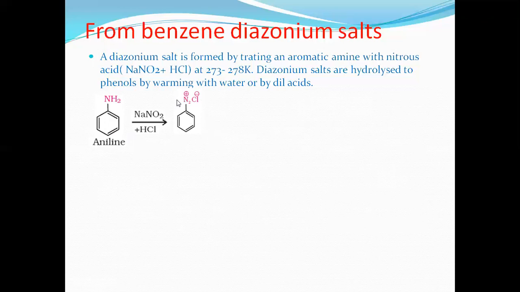Once we get benzene diazonium chloride, which is hydrolyzed, nothing but water is added. What would happen? Here, nitrogen gas escapes with the formation of phenol. Dinitrogen is formed as well as HCl. So this is the preparation of phenol from diazonium salts. Remember, when aromatic amines such as aniline are treated with nitrous acid, sodium nitrite in the presence of HCl, benzene diazonium chloride is formed, which on hydrolysis gives phenol.